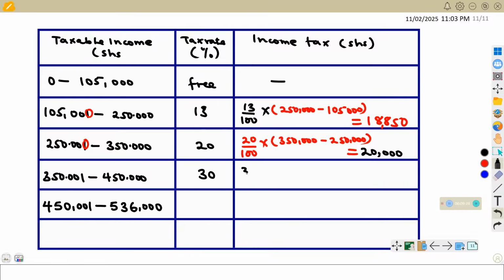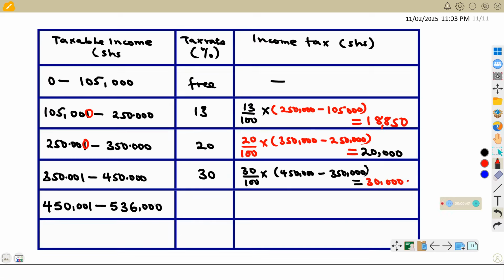Then next we shall have 30% of 450,000 minus 350,000, and this should also give us the amount which is equal to 30,000.